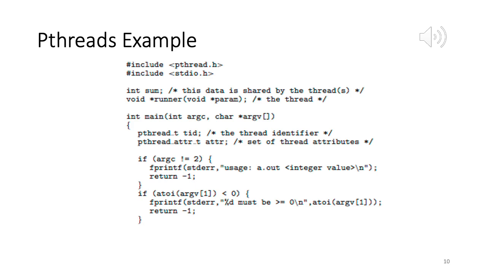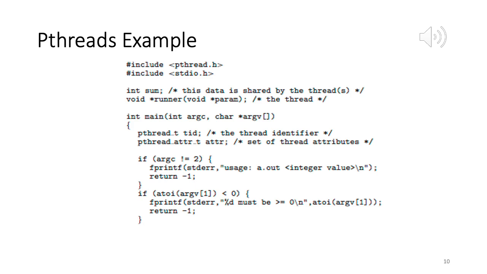A couple of variables, right? They are global variables. They are declared outside a function. The reason for this is we want both main and our thread function to access them. In sum, this data is shared by the threads. So if I scroll down, the value of the answer will be in this sum.